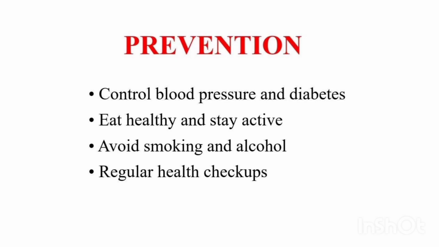Prevention. Preventing stroke involves managing risk factors and making lifestyle changes. These may include 1. Controlling hypertension. Controlling high blood pressure through lifestyle modifications and medications. 2. Managing diabetes. Managing diabetes through lifestyle modifications and medications. 3. Quitting smoking. Quitting smoking to reduce the risk of stroke and other cardiovascular diseases. 4. Exercising regularly. Regular exercise to improve cardiovascular health and reduce the risk of stroke. 5. Eating a balanced diet. Eating a balanced diet that is rich in fruits, vegetables, and whole grains.